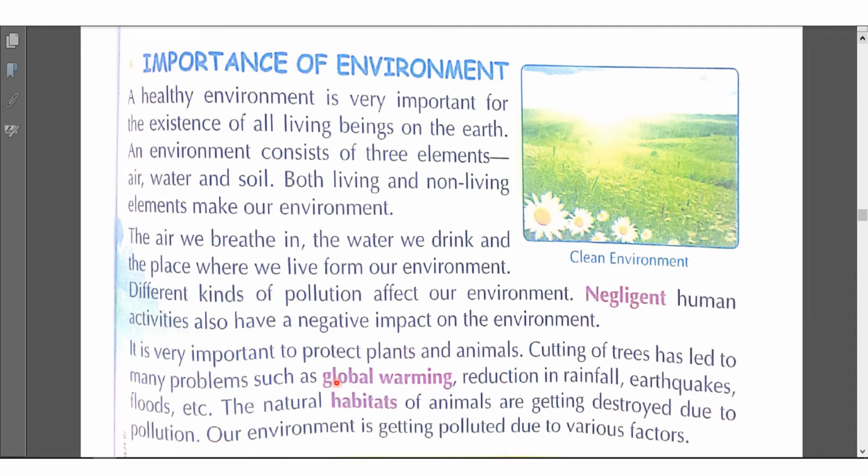It is very important to protect plants and animals. Cutting of trees has led to many problems such as global warming, reduction in rainfall, earthquakes, floods, etc. The natural habitats of animals are getting destroyed due to pollution. Our environment is getting polluted due to various factors. Now first let's see the meaning of these words.